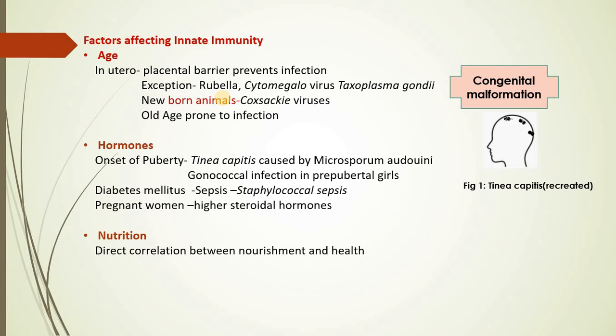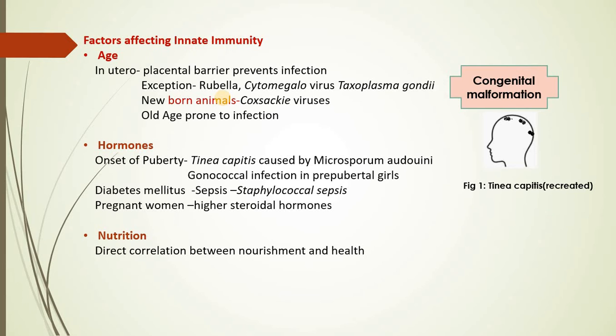In newborn babies, the cells are of course present, but these cells are in an immature state. Unless the cells attain maturity, they are functionally inactive. As a result, newborn babies show more infection as compared to adulthood or middle-age stage people.